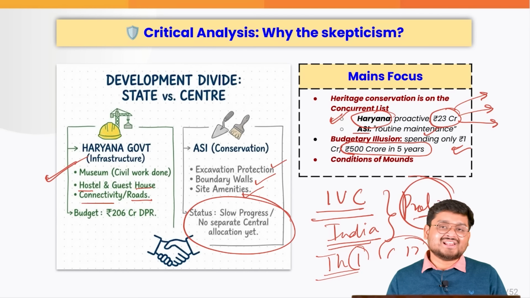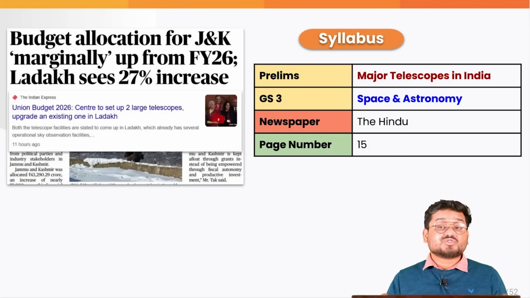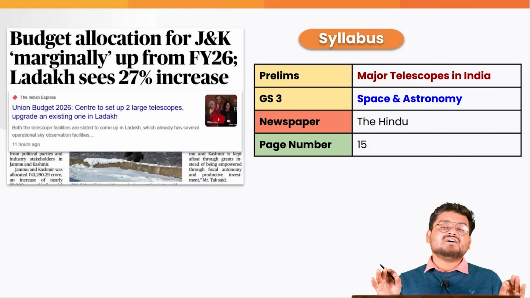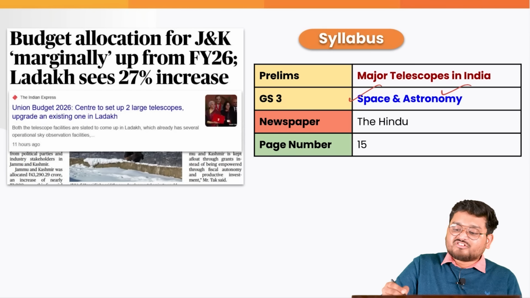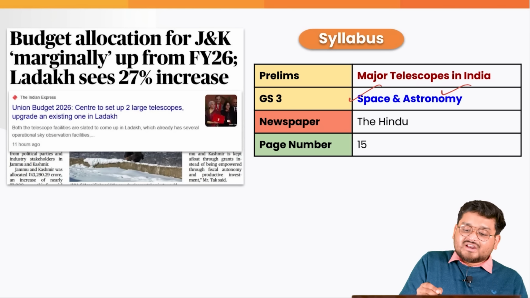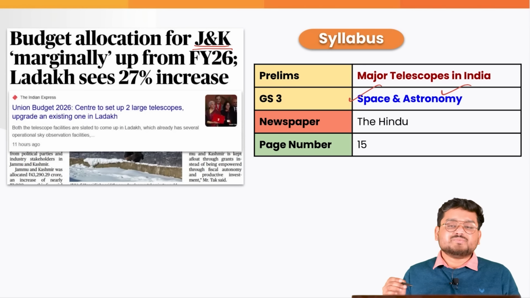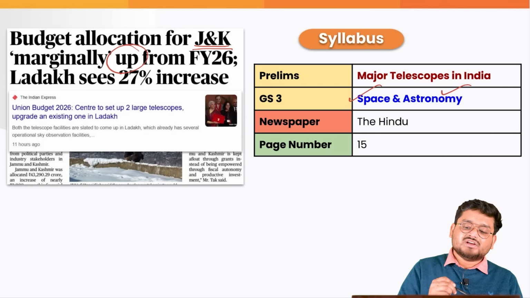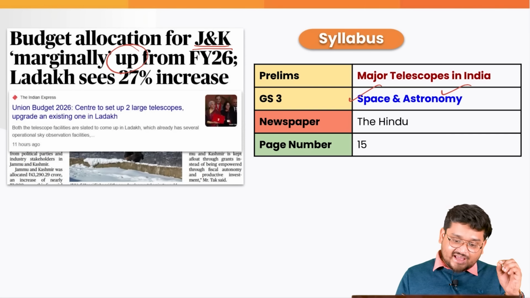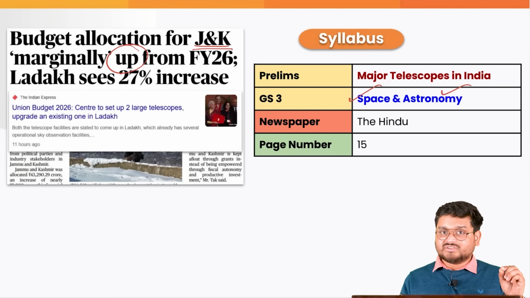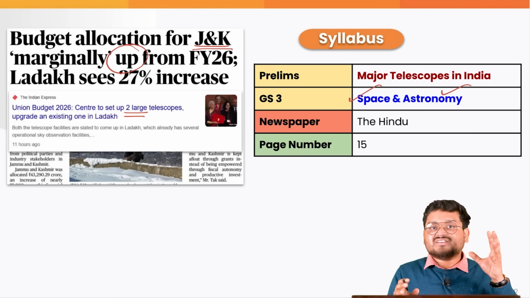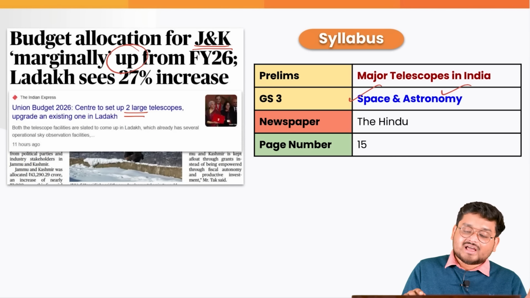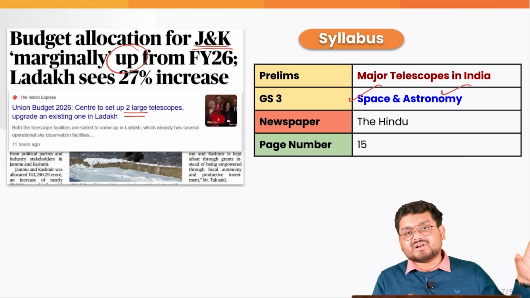Now we'll be moving on to the last article of the day. So guys, we are focusing on one major article and a major initiative to boost the space and astronomy sector in the country, because recently the allocation for the sector was marginally increased from the last financial year, and a majority of it will be spent to improve large telescopes and build one observatory in Amravati.